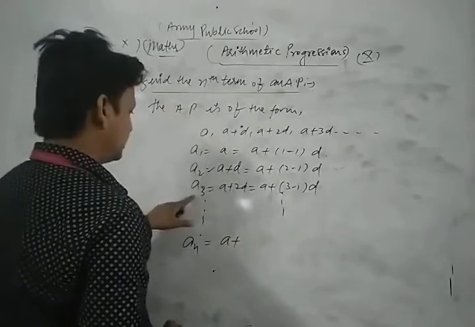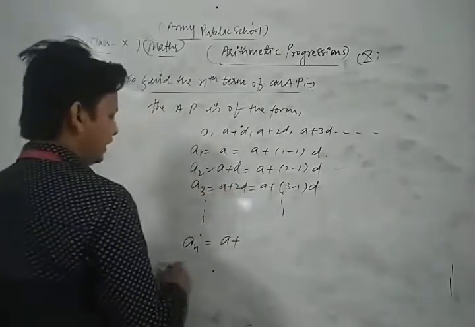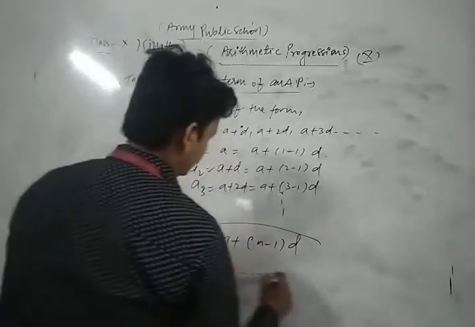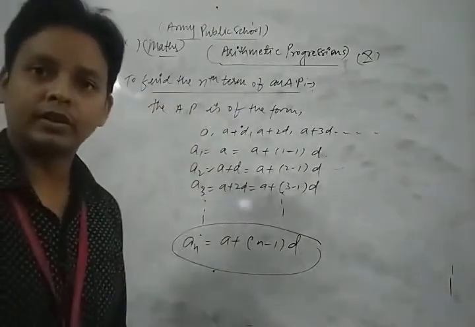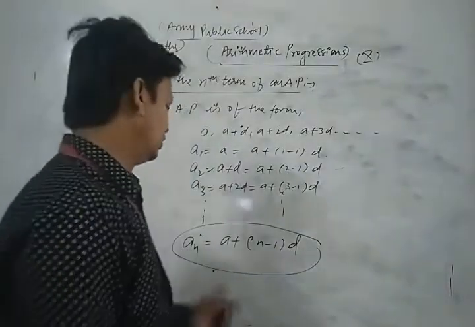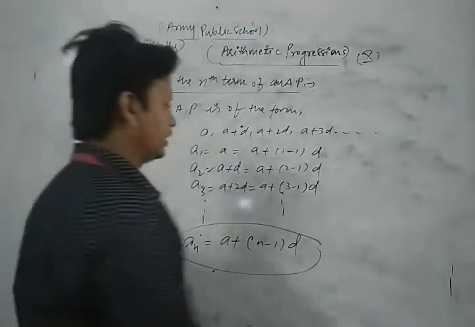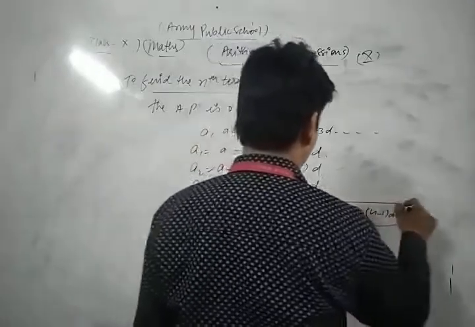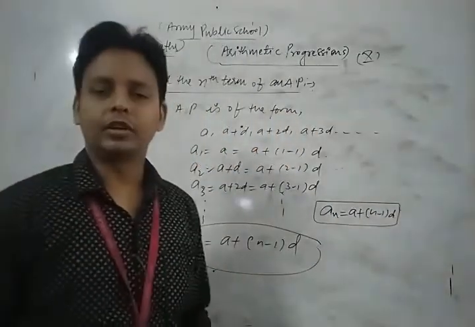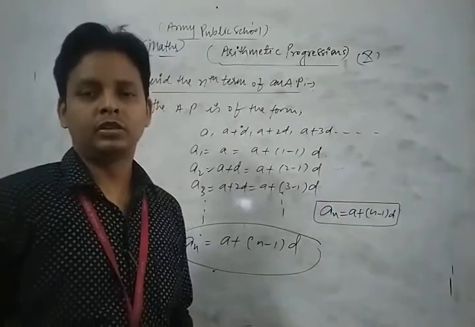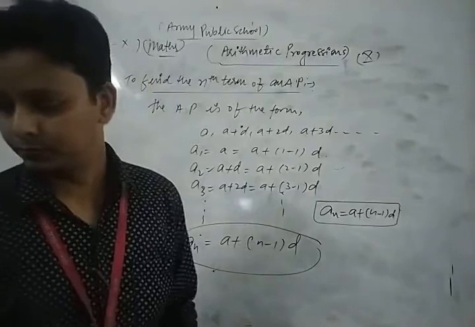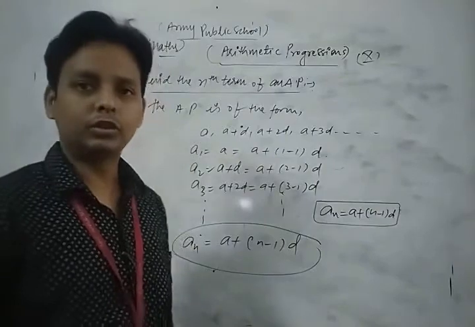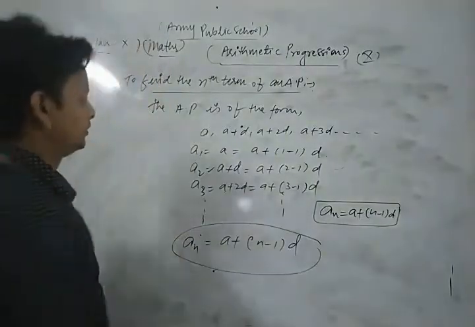Third term is 3 minus 1, so the nth term is a plus n minus 1 into d. So this is the concept of finding the nth term of an AP. So this is the formula to find the nth term of an AP: an is equal to a plus n minus 1 into d. Okay, dear students, now we are going to take and solve some important questions related to that formula.